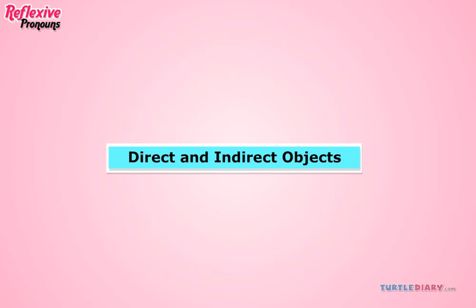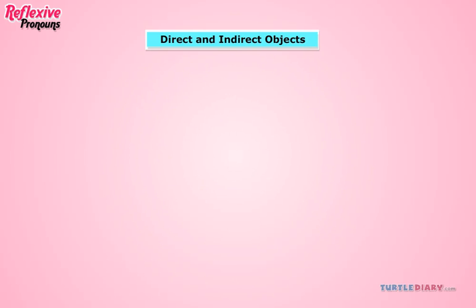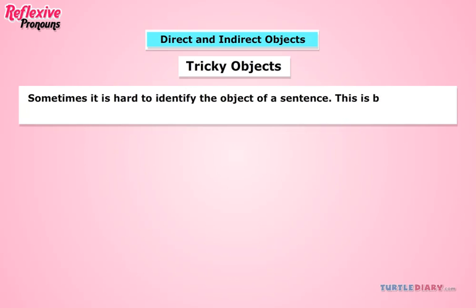Direct and indirect objects. Tricky objects. Sometimes it is hard to identify the object of a sentence. This is because there are two types of objects. We discussed direct objects above.